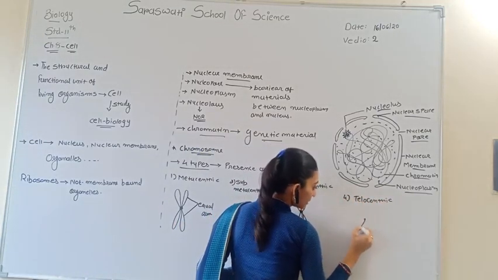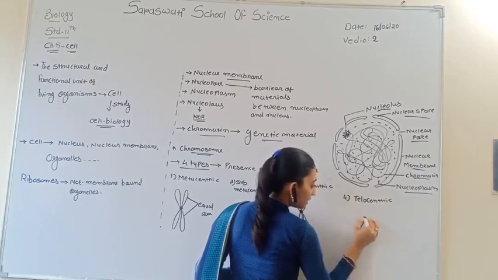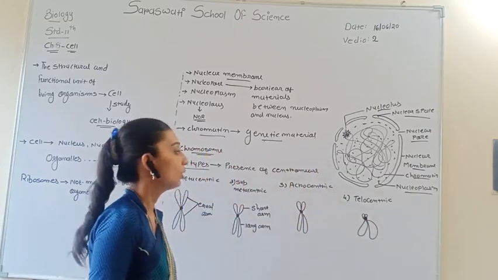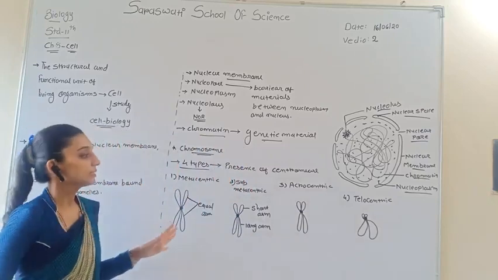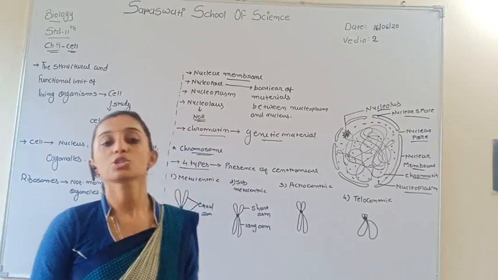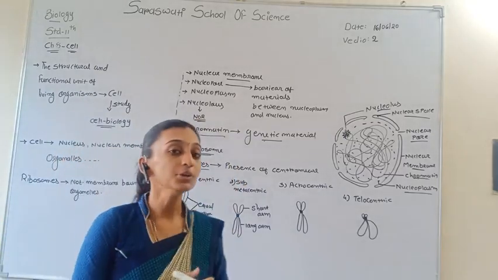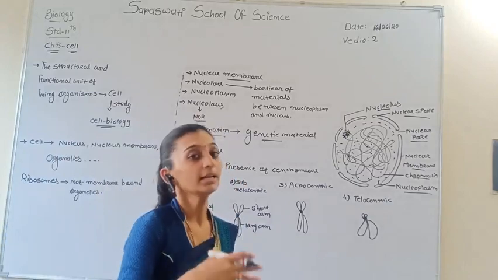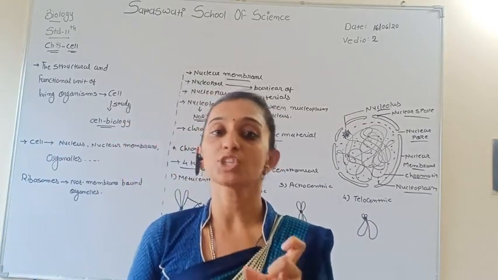In telocentric, the upper portion is not found, and only the long arm is present. This type is known as telocentric. So these are the four types of chromosomes based on centromere position, and this is the structure of the nucleus. Understand and read every topic carefully.